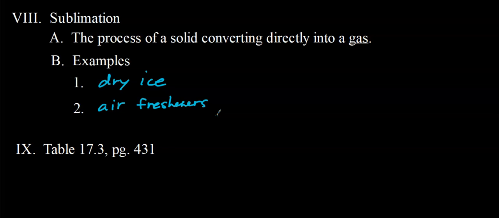Cone-shaped air fresheners. All right, in summary, page 431, table 17.3. Take a look there. Very important information, just summarizing some of the stuff we talked about. All right, next time we'll talk about phase diagrams. Thanks.